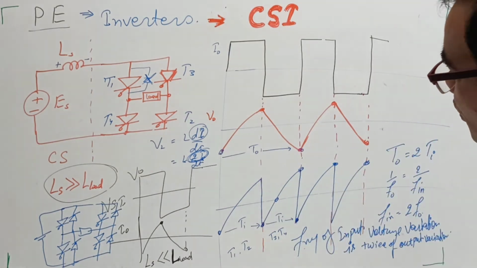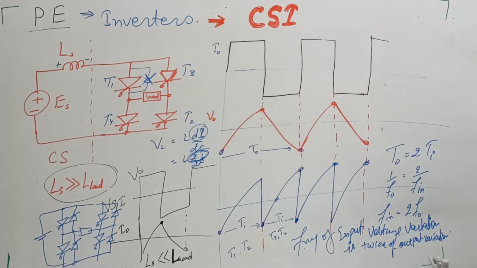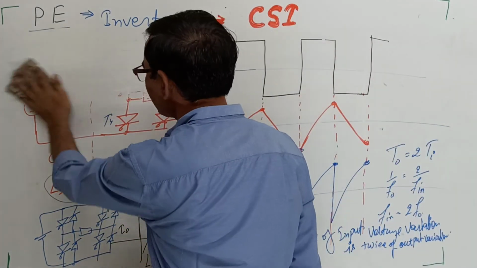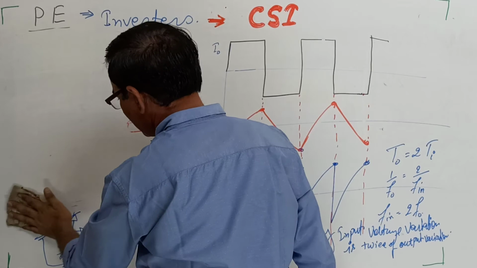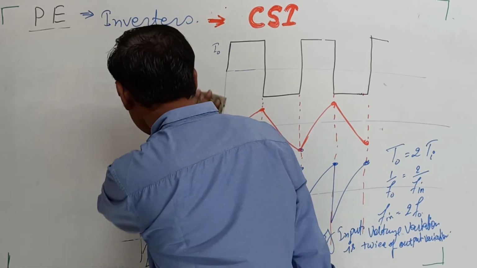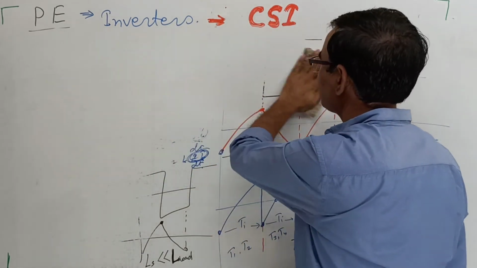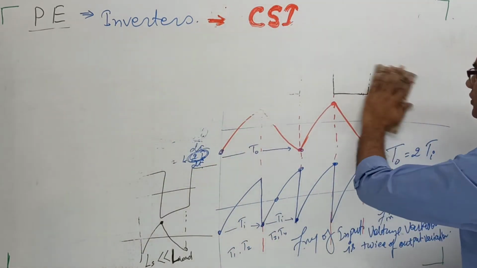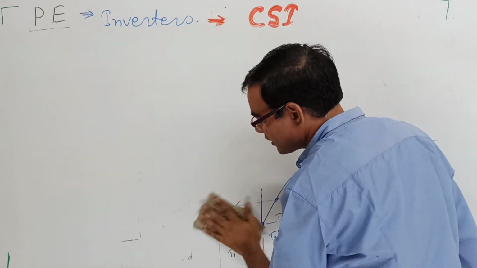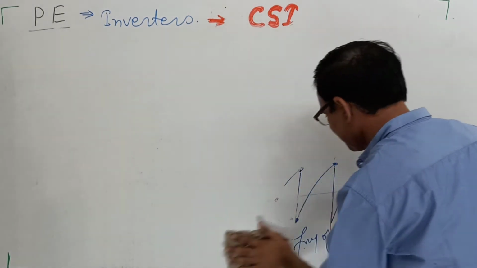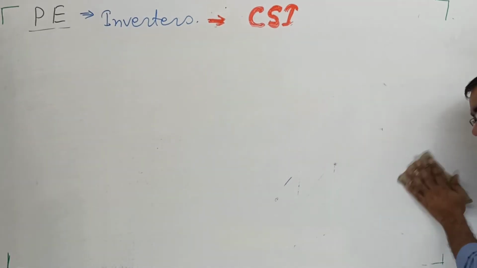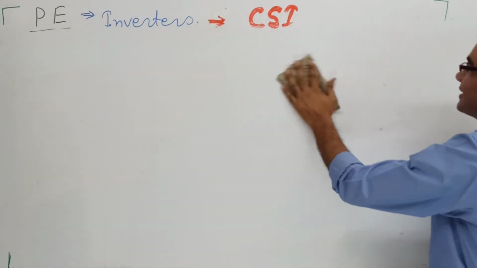Now we'll study the next current source inverter, which is generally known as the capacitor commutated current source inverter. Here the load does not have heavy inductance.